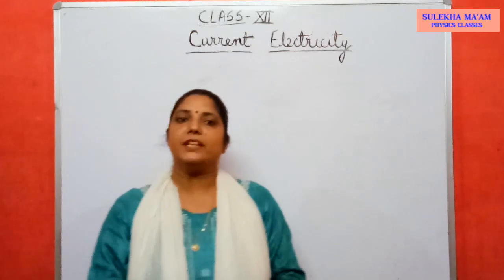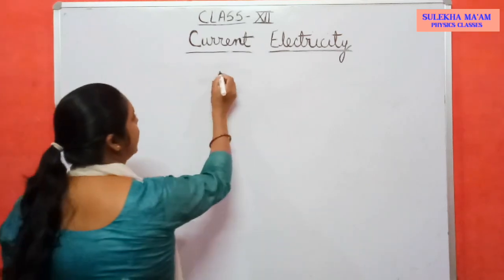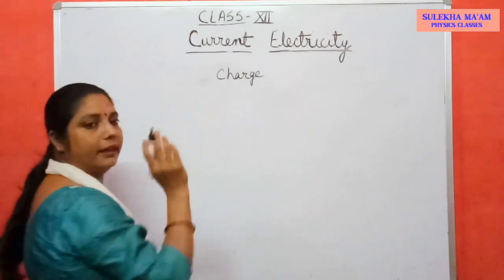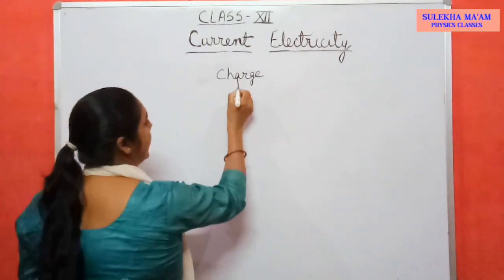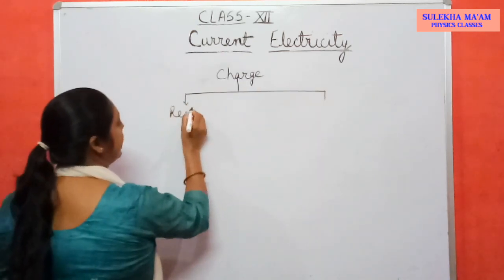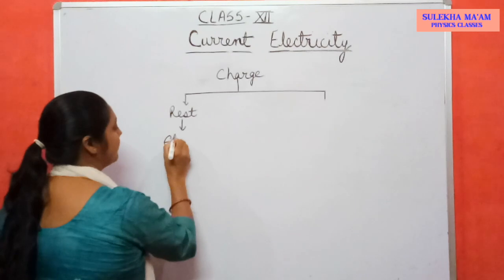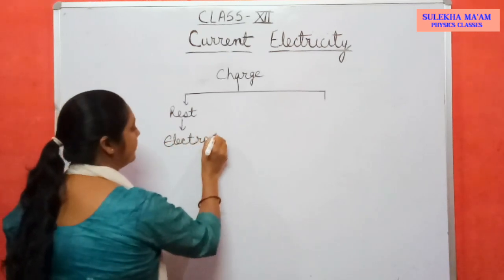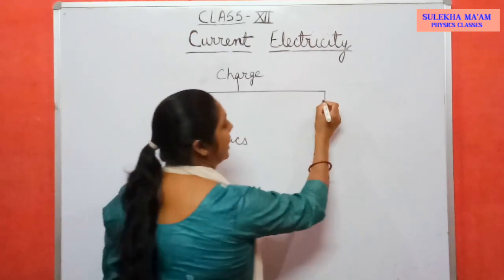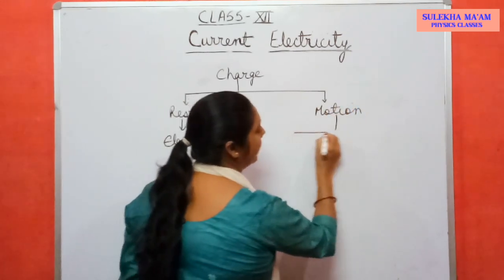In the previous two chapters you studied about charge. I think you have heard this word charge. So you know what is charge, and then there are two states of charge. Charge may be at rest or in motion. When the charges are at rest, that branch of physics is called electrostatics, which we already studied. And when the charges are in motion, it may move in any of two ways.